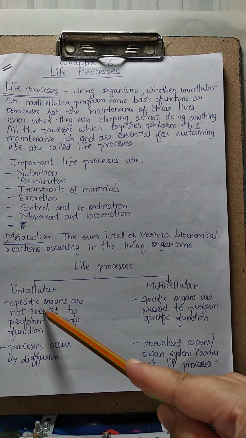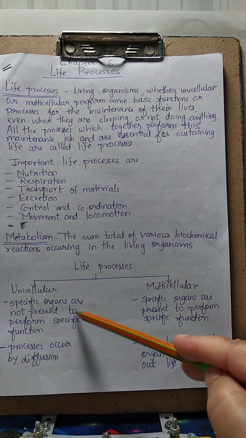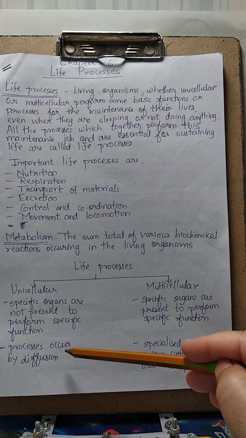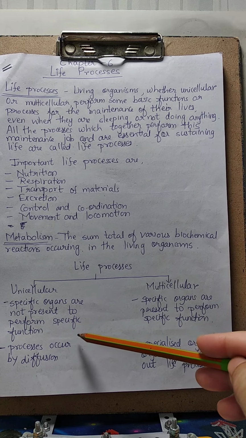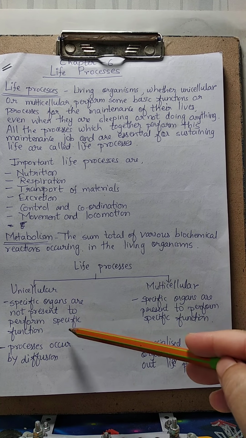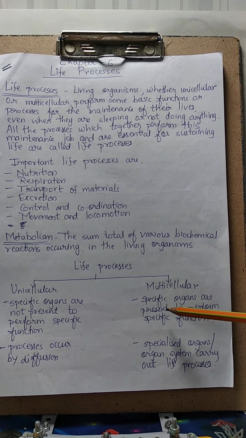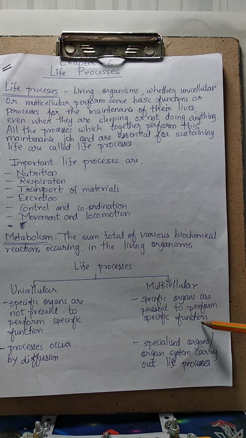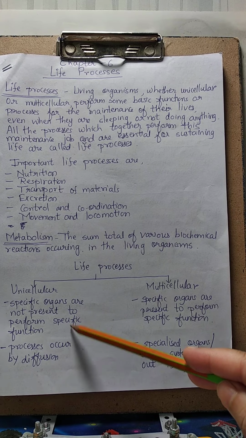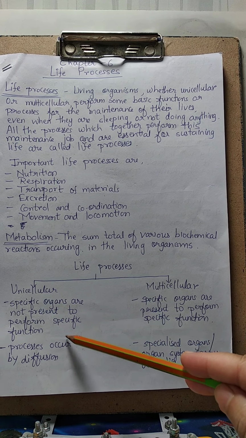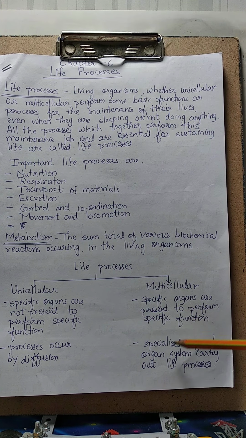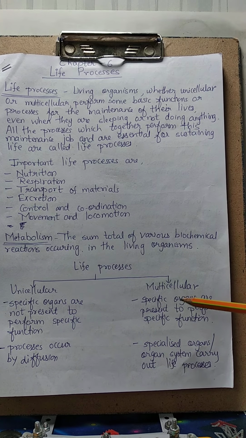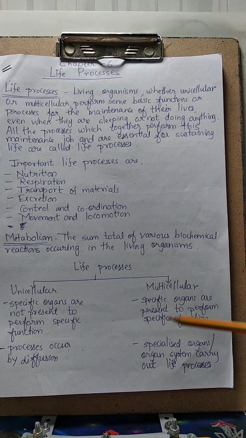Here, specific organs are not present to perform specific functions. In unicellular organisms, a single cell performs all the life processes, whereas in multicellular organisms, specific organs are present to perform specific functions, right? So in unicellular organisms, division of labor is not there. Here, division of labor is there. So the life of unicellular organisms is very short and the life of multicellular organisms is long.